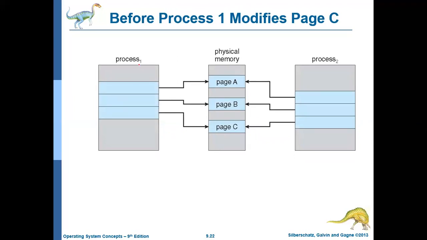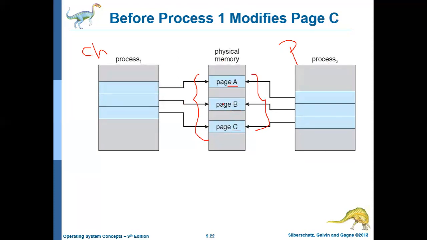Let us assume there are two processes. This is a child process, and this is a parent process. The parent process already has these pages in memory: page A, page B, and page C. Now the child is created. Let the child refer to the same pages. They can both share these pages as long as neither of them performs a write operation.